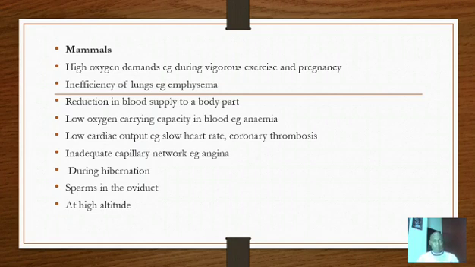Emphysema, or conditions of inefficiency of the lungs. The lungs contain alveoli, and these are surfaces for gaseous exchange. They are the respiratory surfaces. But there are conditions when they are inefficient, like emphysema, common among cigarette smokers. These people who smoke, that smoke damages the inner lining of the alveolus.